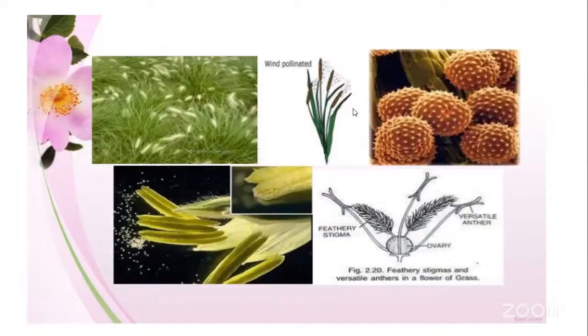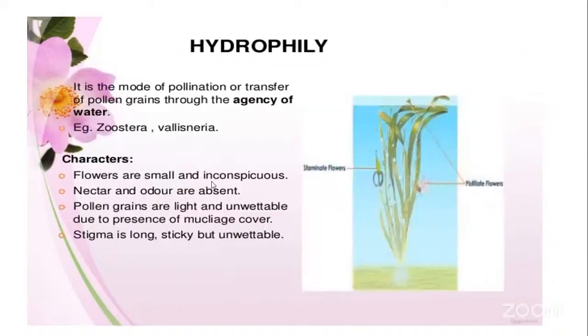You can see here, these are all the pollen grains. These are the anthers of the stamen which are releasing these pollen grains in a group. These are the wind-pollinated pollen grains. You can see here the stigma of the gynoecium of the flower, which is feathery. If the stigma is feathery, it can easily catch all these pollen grains and fertilization can occur. That is, cross-pollination will be ensured and fertilization will be carried out. So that is about the characteristic features of the anemophilous type of cross-pollination.